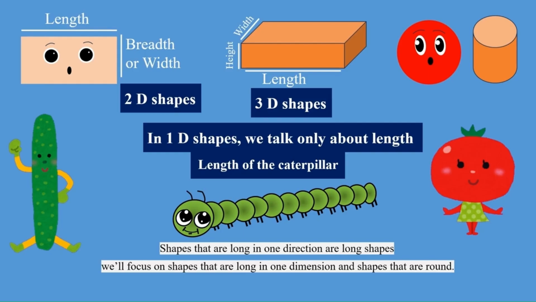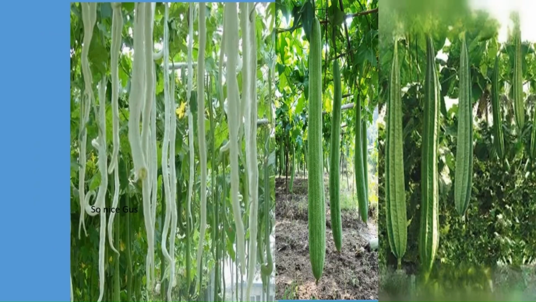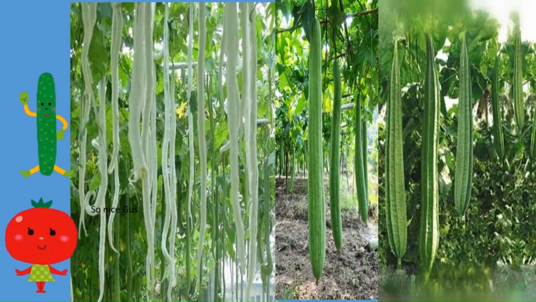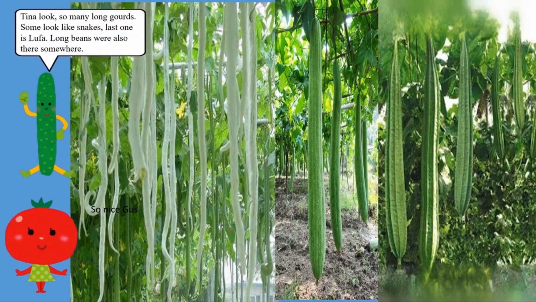On a sunny day, Gus and Tina decided to explore the farm and find more friends. So as they wandered, they met so many other vegetables, long and round. When they reached the vegetable farm, Tina and Gus were so excited. See here, Gus started shouting, Tina, look, so many long gourds. Some look like snakes. The last one is luffa. There were long beans here also. I can't see them now. Tina said, so nice, Gus.